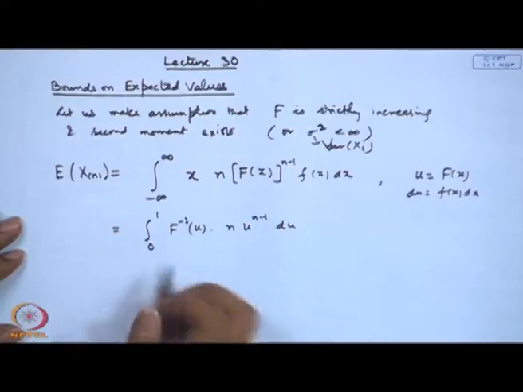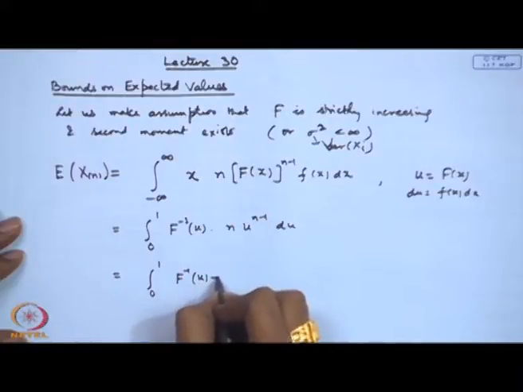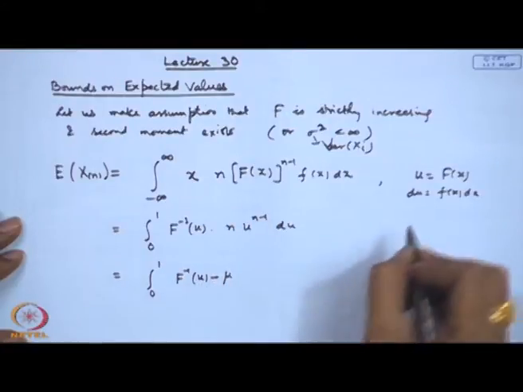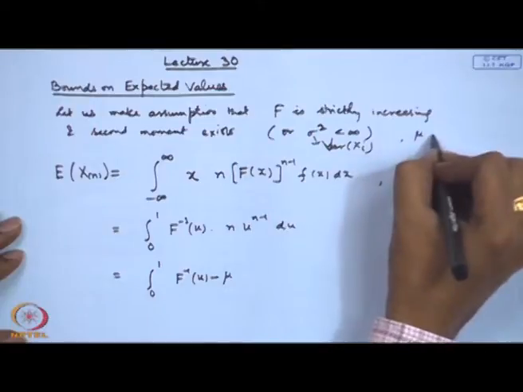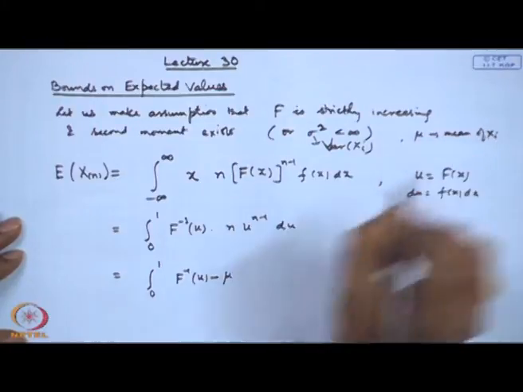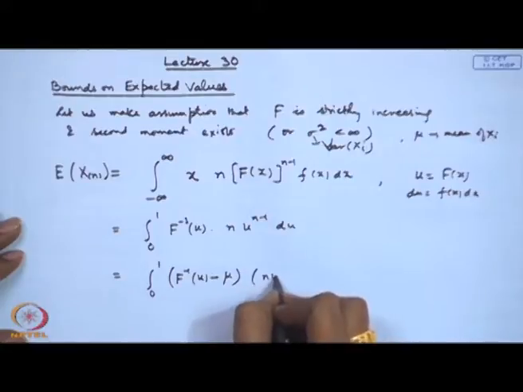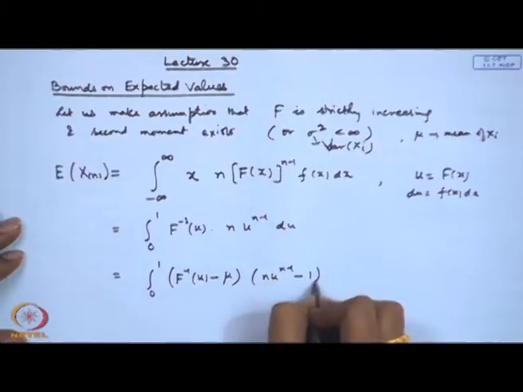Now, we make some adjustment here. We write it as the integral 0 to 1 of F inverse u minus mu. Now, what is mu? Mu we take to be the mean of X_i. So, then you consider F inverse u minus mu times n u to the power n minus 1 du.